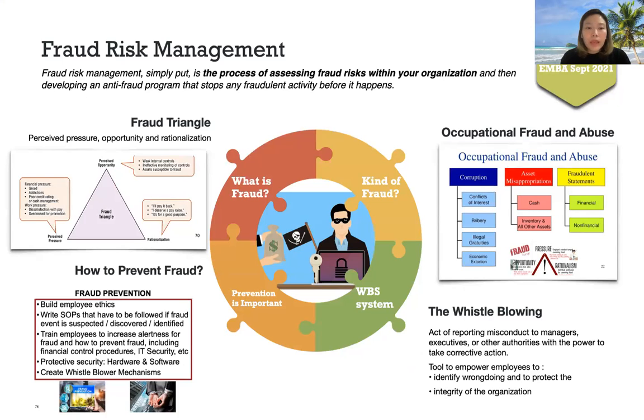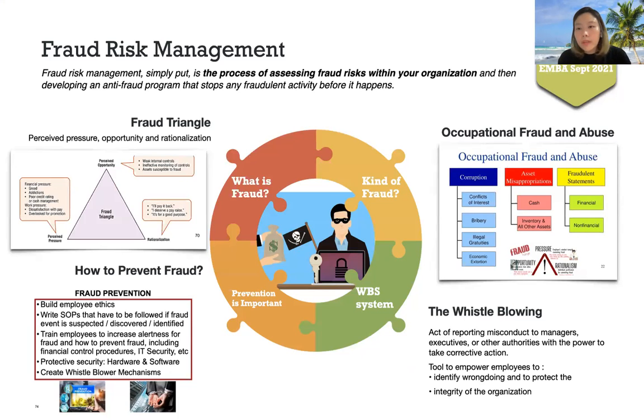We should build employee ethics, write an SOP that has to be followed if a fraud event is suspected, discovered, or identified. Train employees to increase alertness for fraud and how to prevent fraud, including financial control procedures, IT security, etc., protective security, hardware and software, and create a whistleblower mechanism.